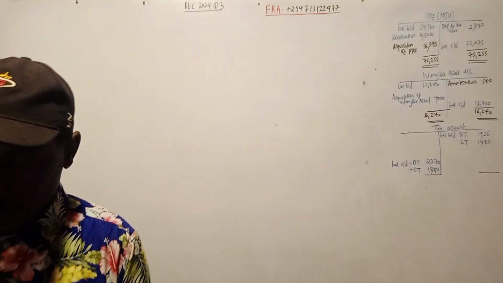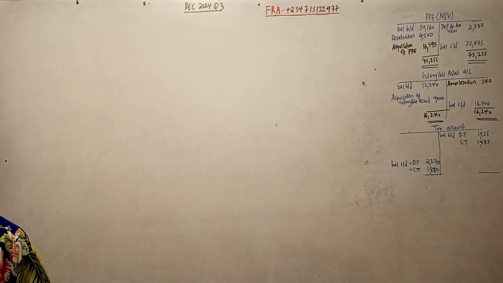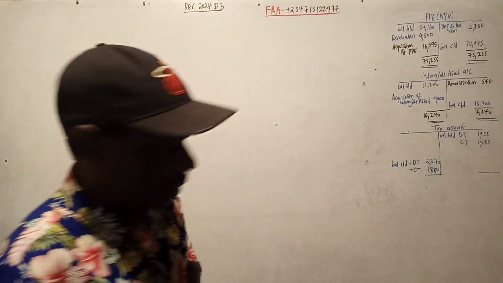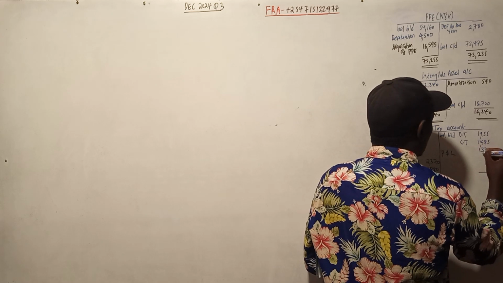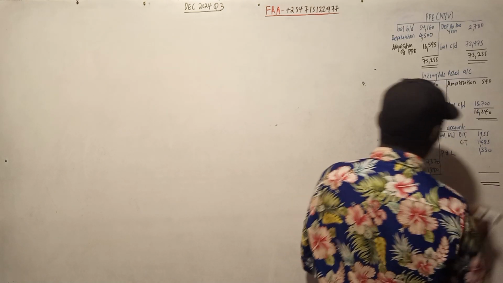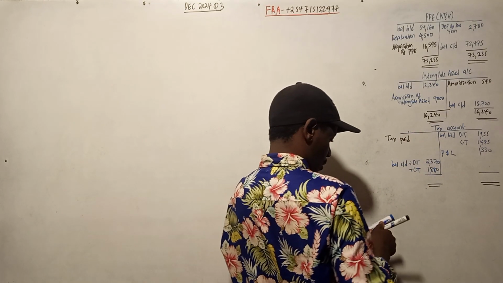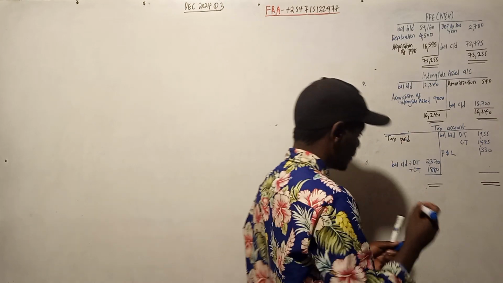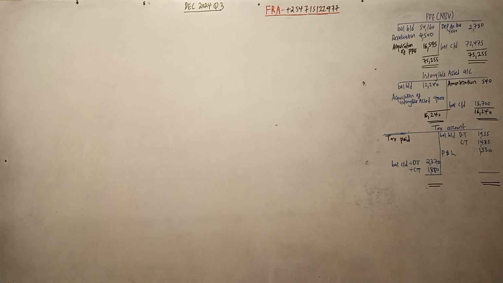Then we check for the tax in the income statement, the P&L. The tax expense is 1330. So P&L, tax is 1330. Once we have that, we can balance the account. The balancing figure will be the tax paid.